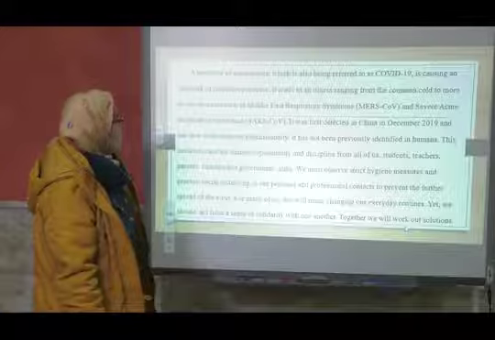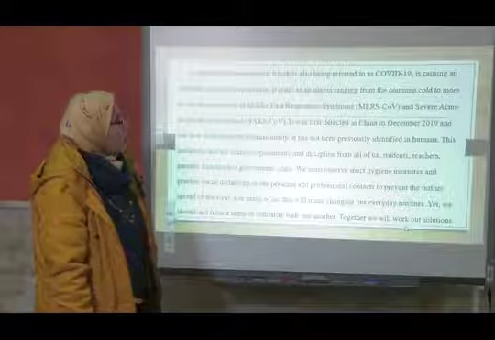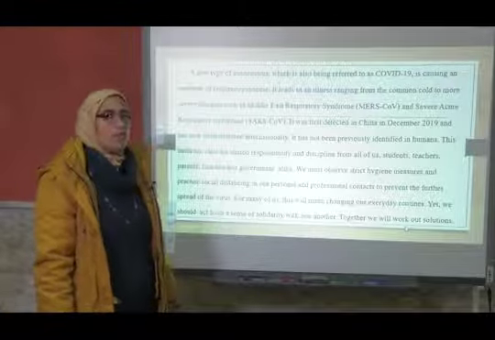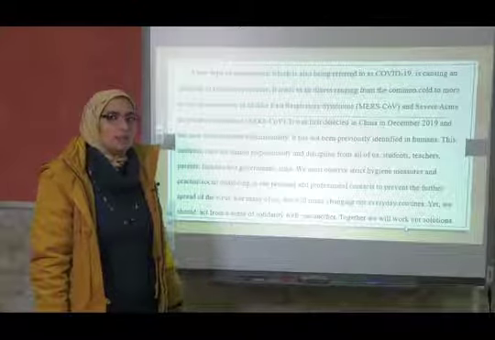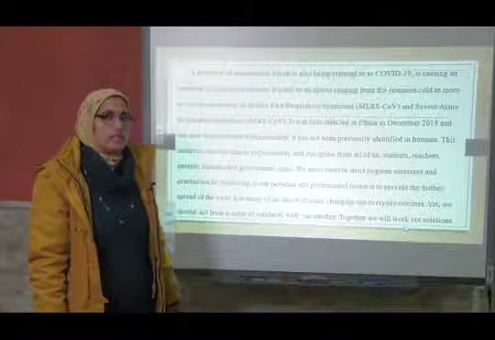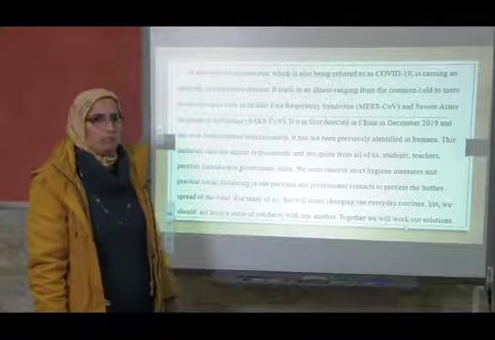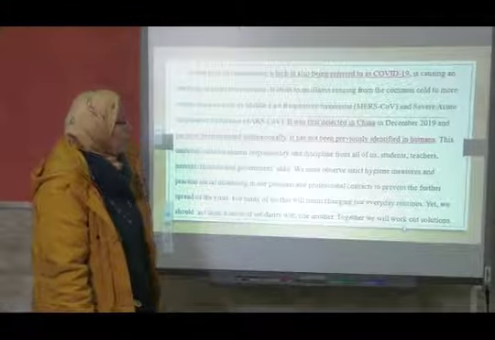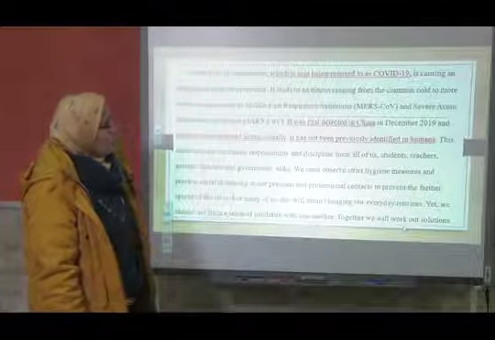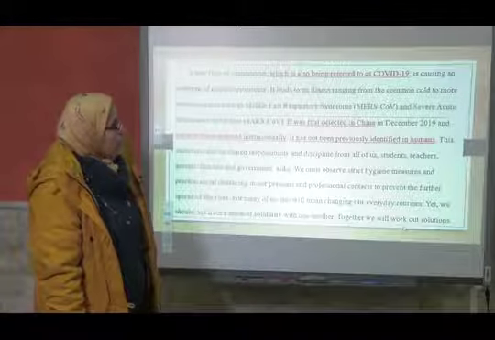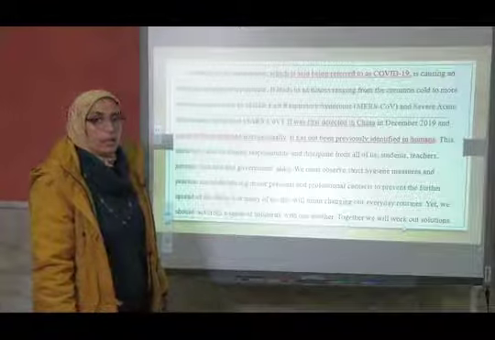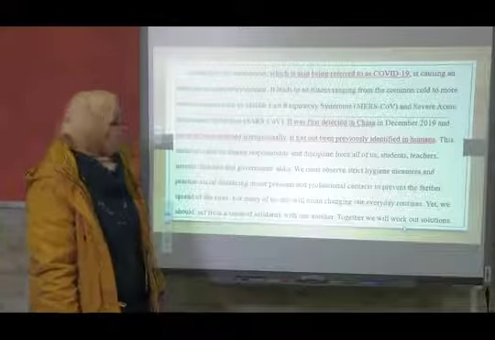A new type of coronavirus, which is also being referred to as COVID-19. Who refers to it as COVID-19? Do we know? Is it important to know? Which is also being referred to as COVID-19. Here, we don't know who is the doer.